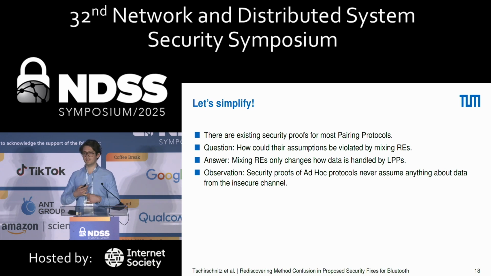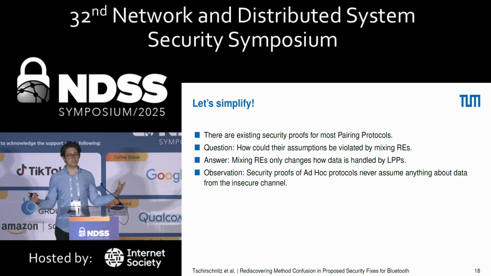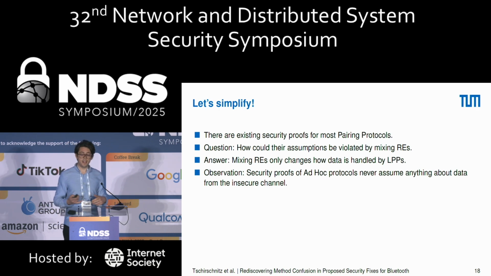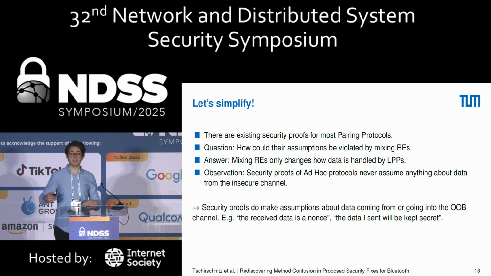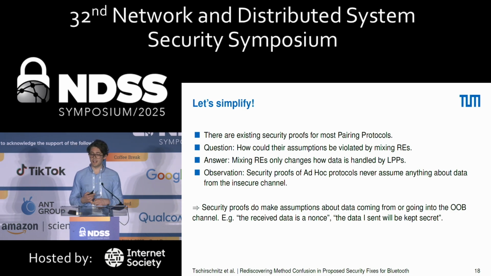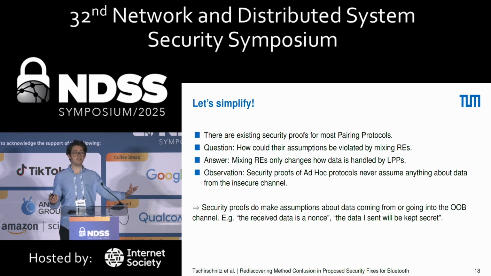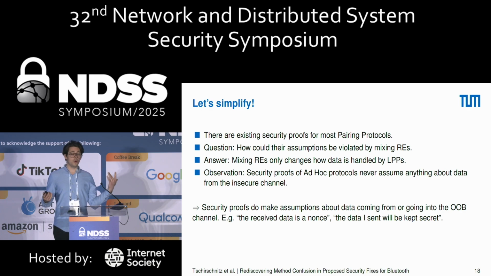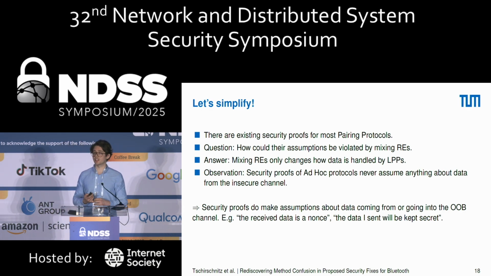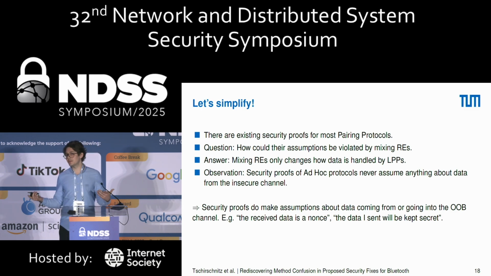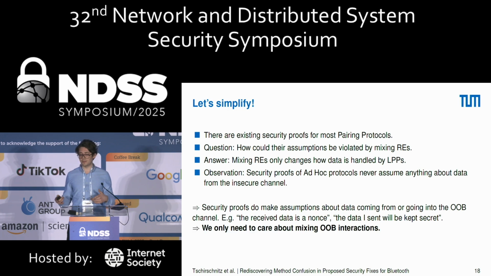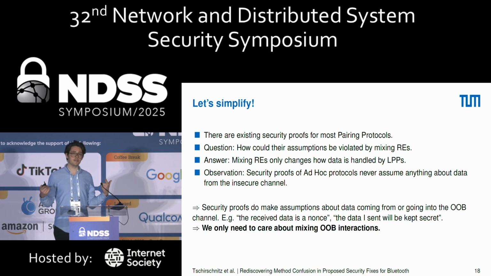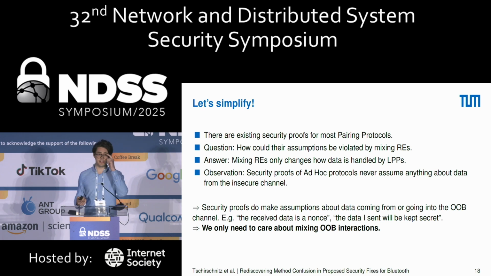And we also further observed that obviously we make no security assumptions about data from an insecure channel, because we don't trust the insecure channel, right? But we do make assumptions in security proofs, and that's important, about data from the out-of-band channel. That could be: the data I just received over the out-of-band channel is a nonce. Or the data I just sent into the out-of-band channel will be kept secret. And you cannot really be sure about this under confusion, because maybe the other side doesn't know that you want to keep it secret. So we have to focus on these out-of-band interactions and only on these out-of-band interactions.